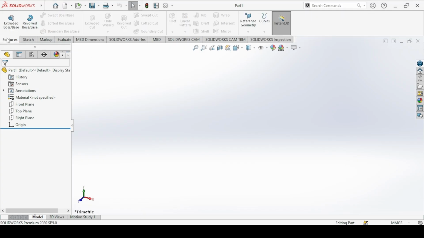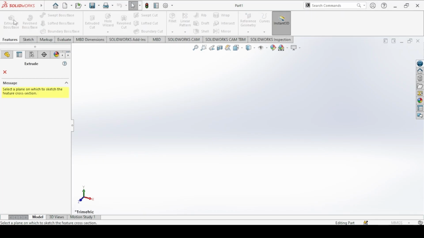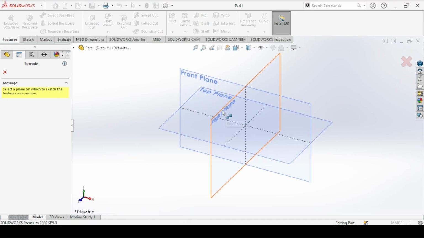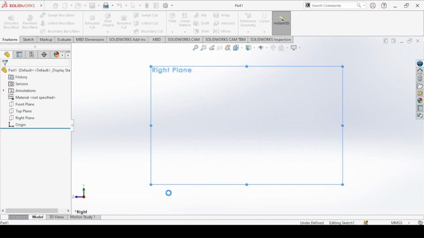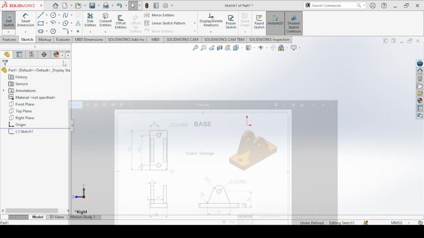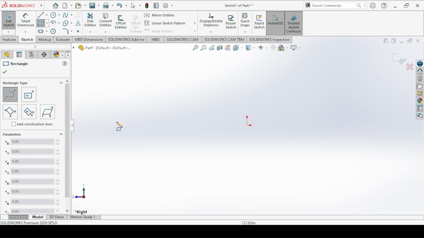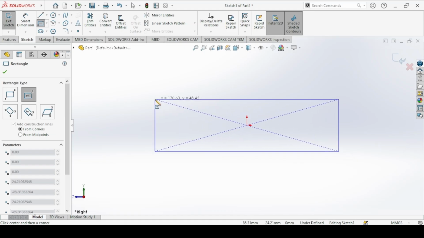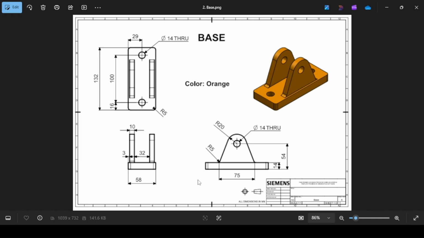So we are adding material, so extruded boss base. We're going to sketch on the right plane. We need this rectangle here, and then we dimension. So a rectangle with the center rectangle method. Now let's dimension. The full length here is 132, and the width of the rectangle should be 14 millimeters.